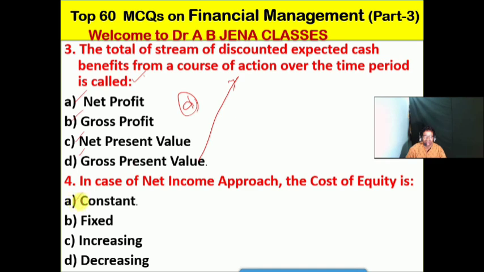So next one हम देखेंगे: in the case of net income approach, the cost of equity is what? A, constant. B, fixed. C, increasing. D, decreasing. No doubt, friends, A is the right option for this MCQ. In the case of net income approach, the cost of equity is constant.